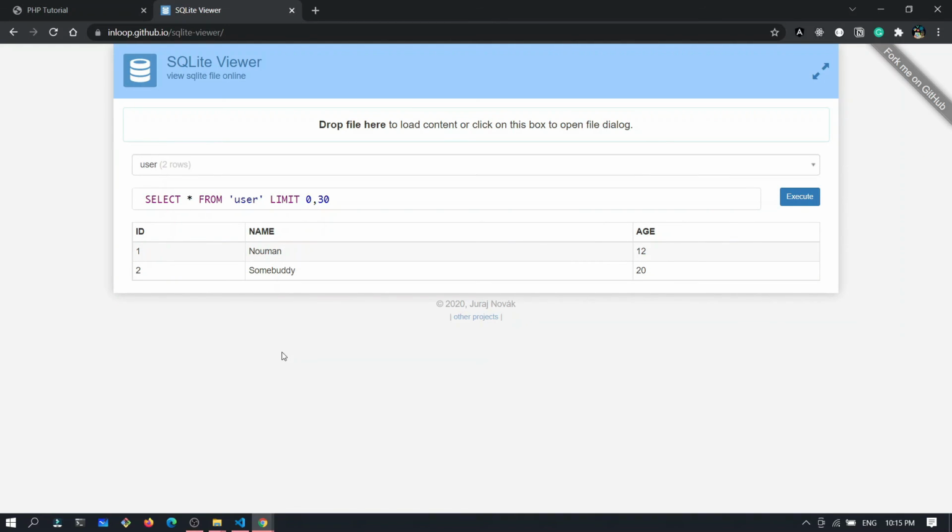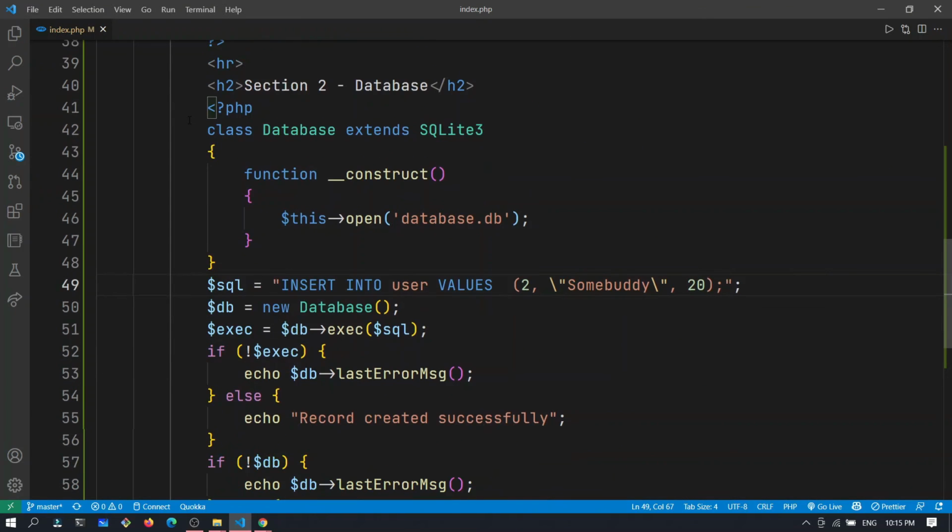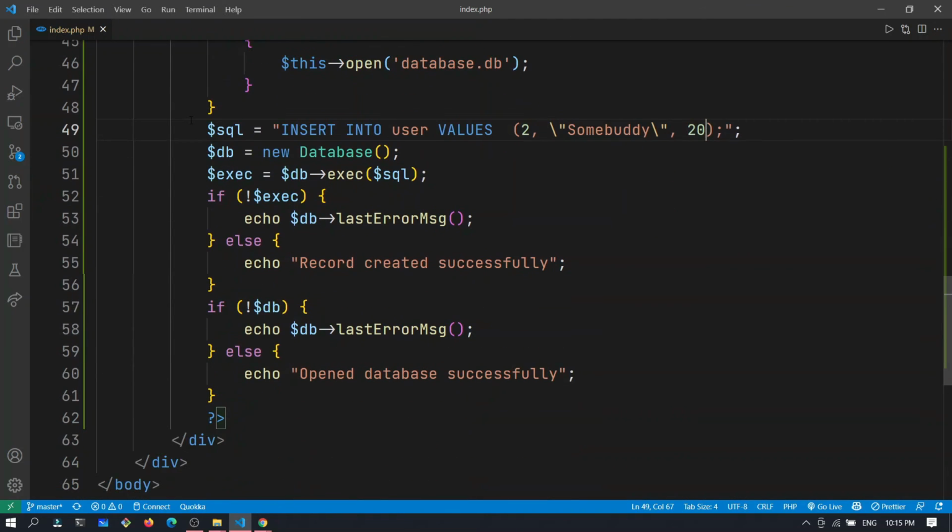So this is the basics of SQL, PHP, and a little bit of SQL. We're going to be learning a lot more in later videos.